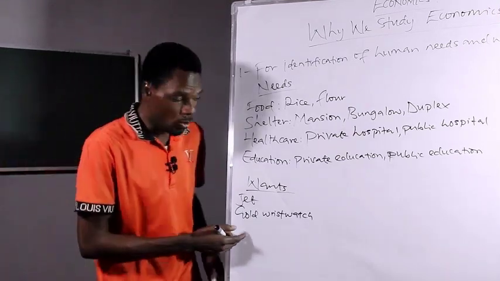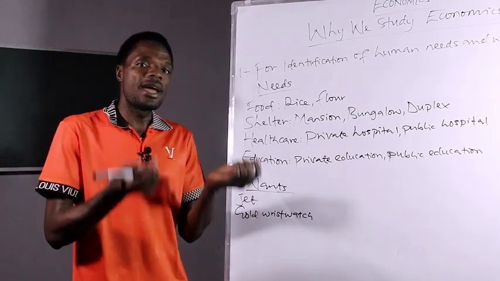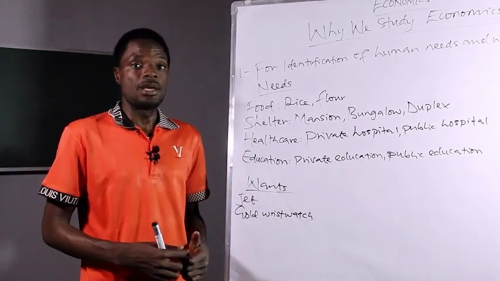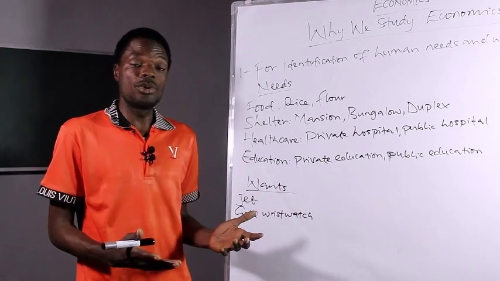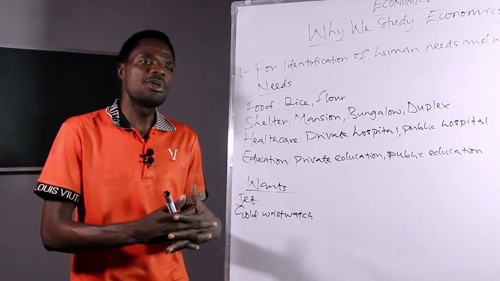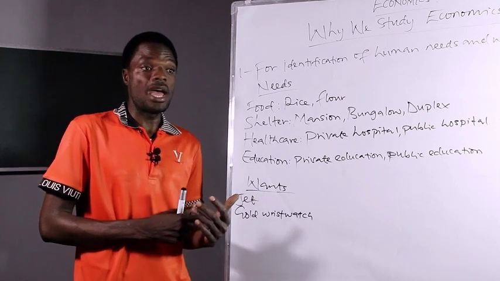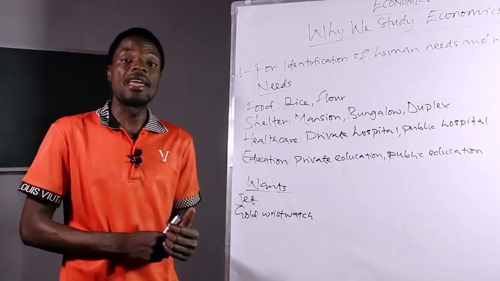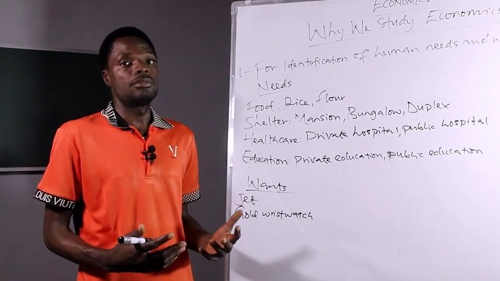Then we have the gold wristwatch. Definitely we need something that will keep reminding us about time. But what should we have? If we have a normal watch, it's okay for us. But sometimes we will feel that, oh, maybe we have seen a celebrity wearing a gold wristwatch. So from there, we can develop a liking for it too. So to us, it can be a want.